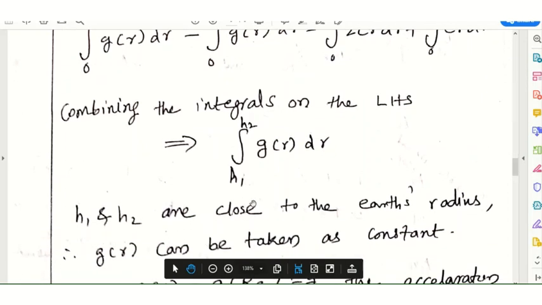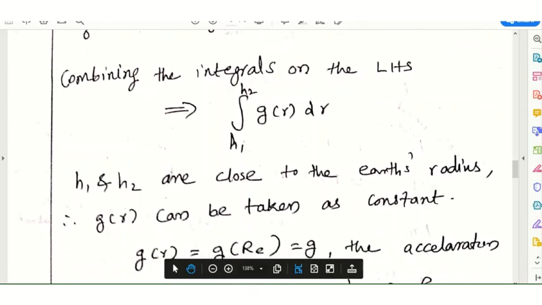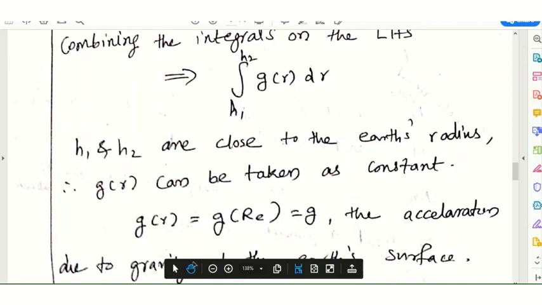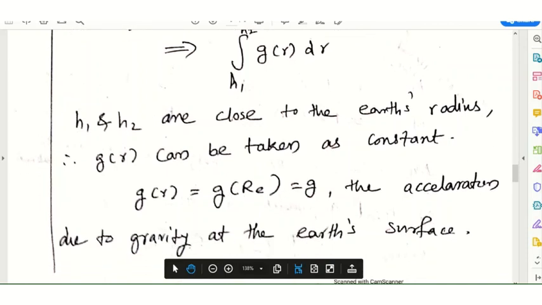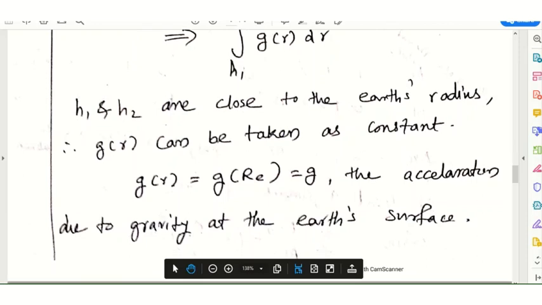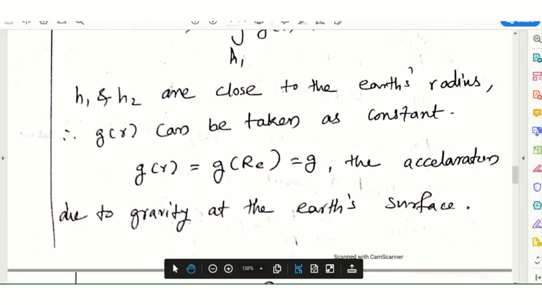h1 and h2 are close to the Earth's radius, therefore G of r can be taken as a constant, G of r equals G of RE, which is equal to g, the acceleration due to gravity at the Earth's surface.